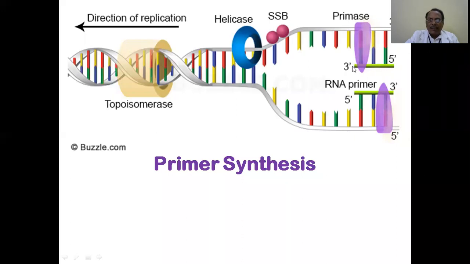And once the synthesis of the small piece of RNA of 10 base pairs is over, it continues in the 5' to 3' direction. So here it can continuously synthesize, but the synthesis is always 5' to 3', and hence here the synthesis will be waiting for some time.